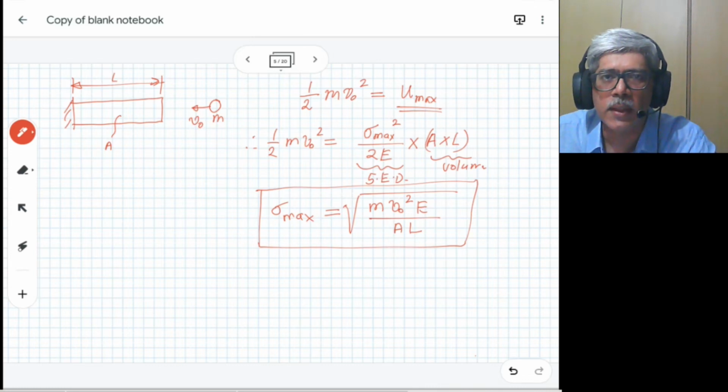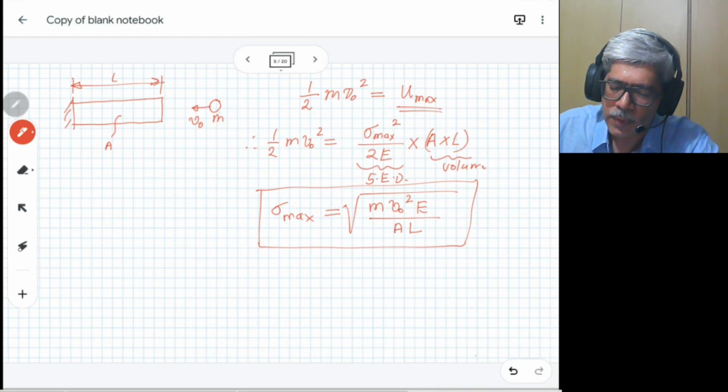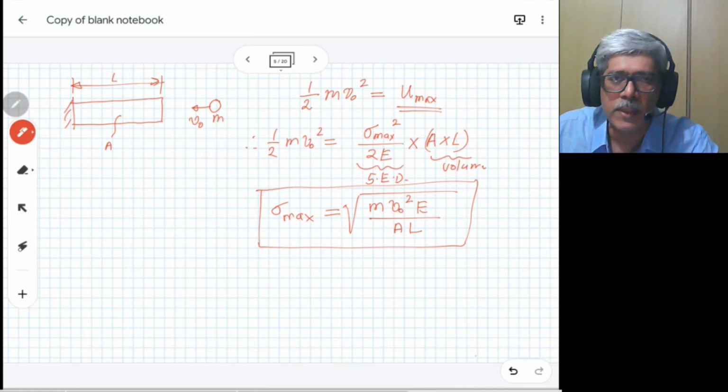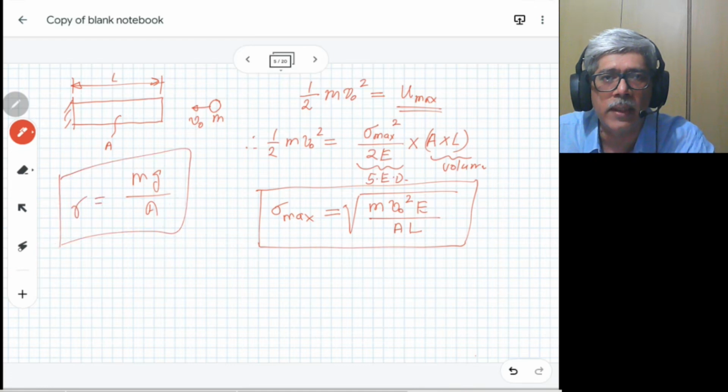There are a few interesting points which come out of this expression. If this mass, in terms of weight, was just placed on this rod, assuming the rod to be vertical, we would have got the stress as mg, which is force divided by its area. So we would have got the basic stress as weight divided by area.